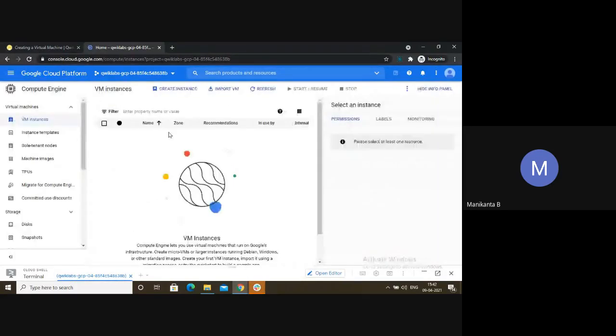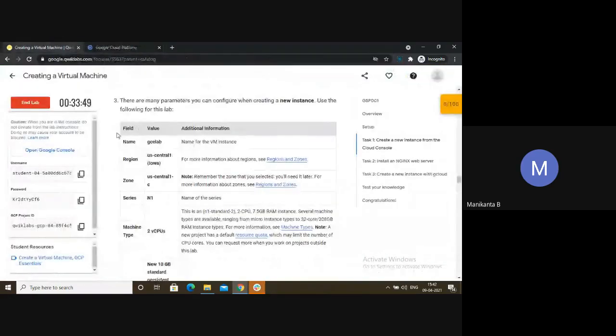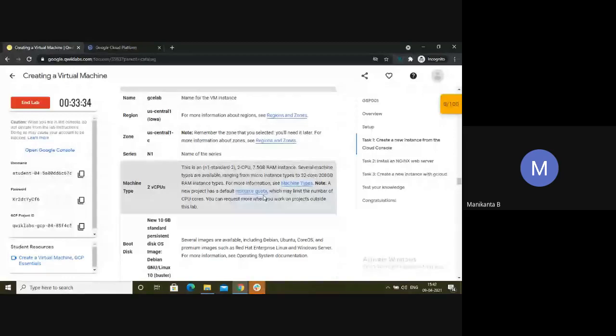Since Qwiklabs has been down since yesterday, it might take a lot of time. Can you see here, create instance is there. Click on create instance, and these are the details to be inserted. Many people don't know, but you should remember that there is a project ID here. Sometimes they will give square brackets with project ID inside.